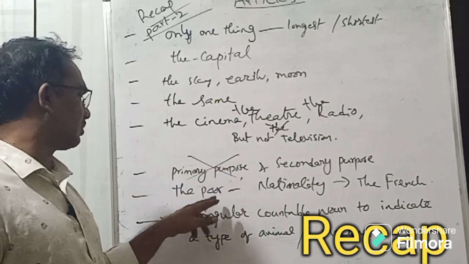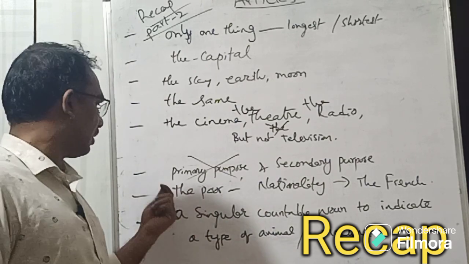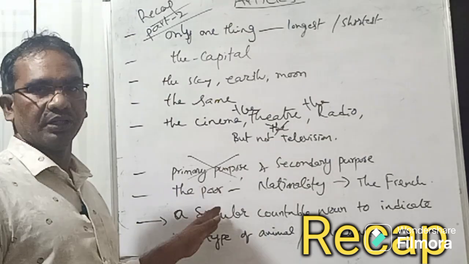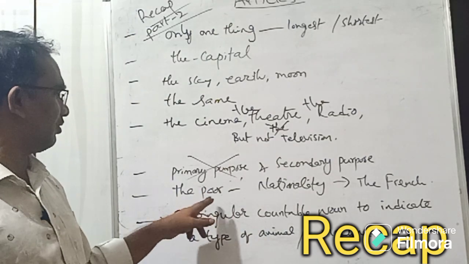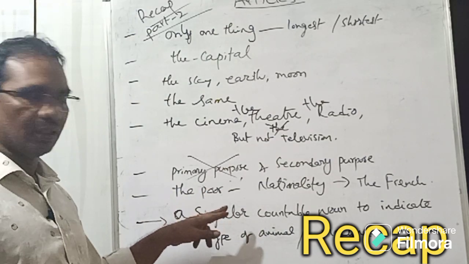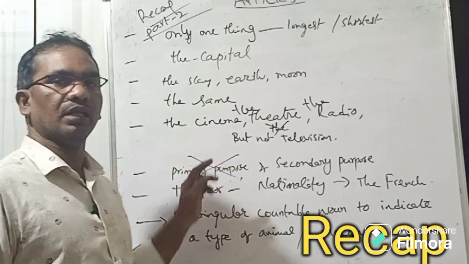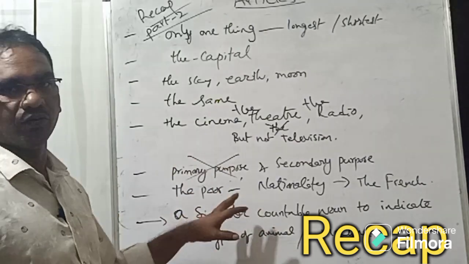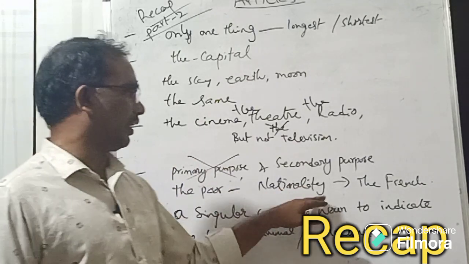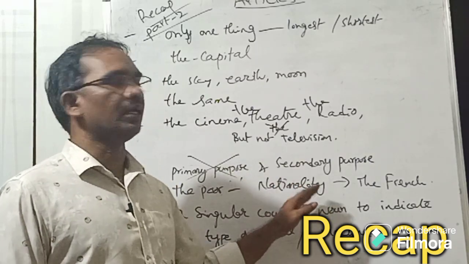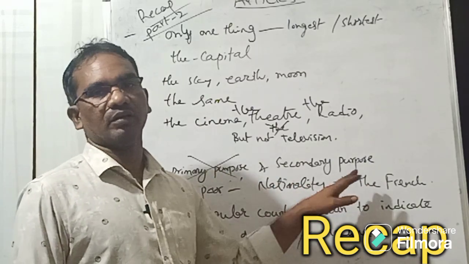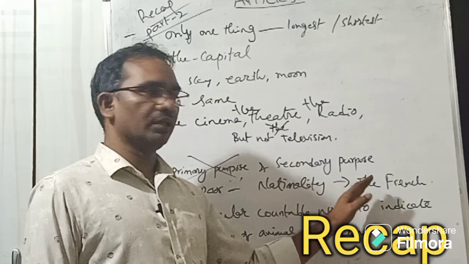And at the same time, adjectives with the article: the poor, the rich, etc. When you say the poor, the rich, the young, the disabled, that means you are talking about the entire group of those people. And the nationality, article with nationality: the French, the German, etc.